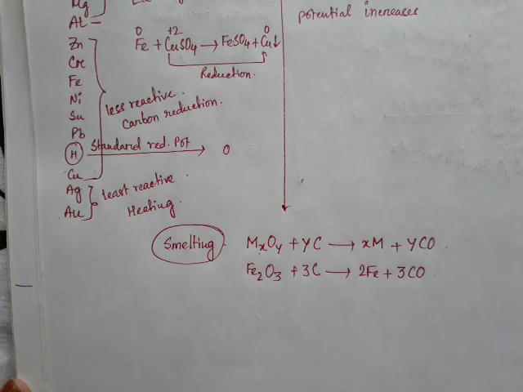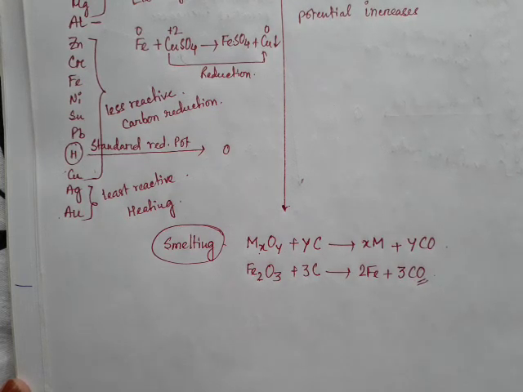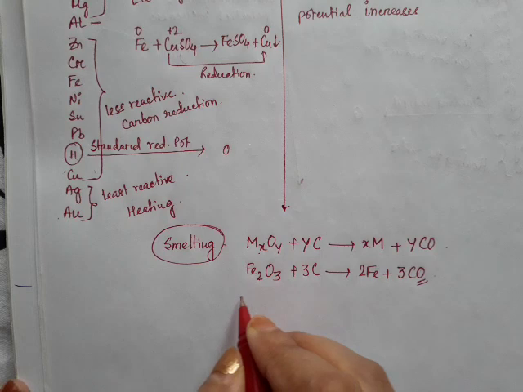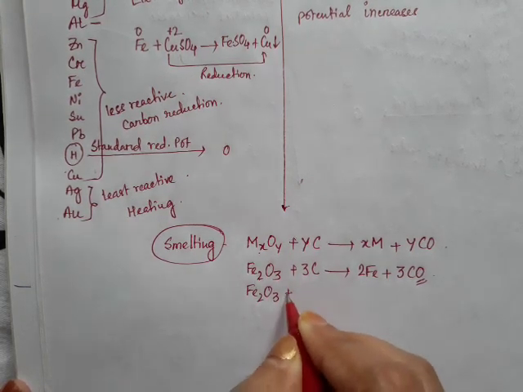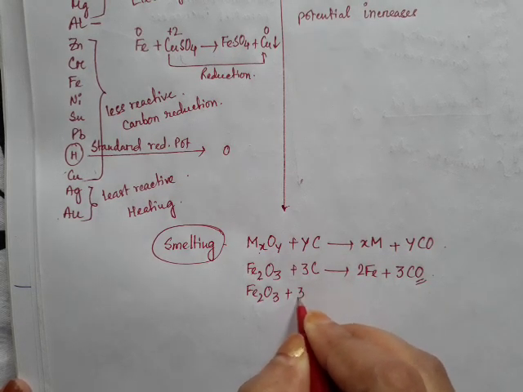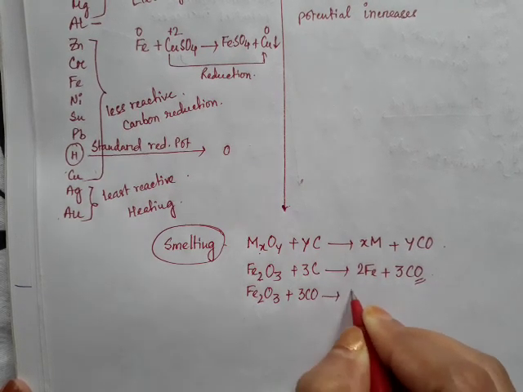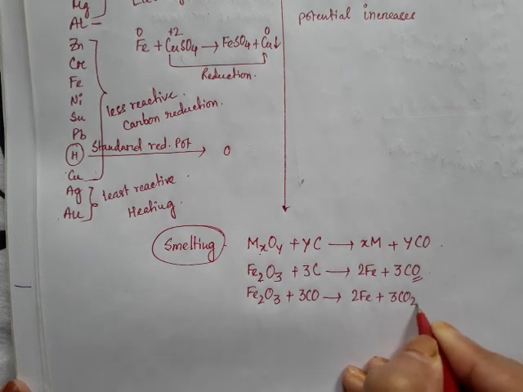Okay, so as we know that CO or carbon monoxide can also act as a reducing agent, and itself will be oxidized to carbon dioxide, so it can be used for reduction of another molecule of Fe2O3 or ferric oxide. Okay, 3CO, so it will be converted to the metal and 3CO2.